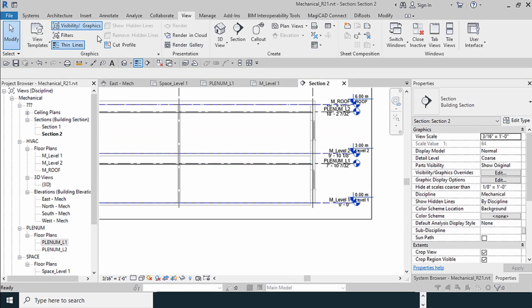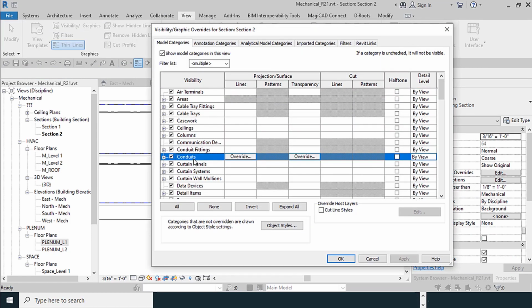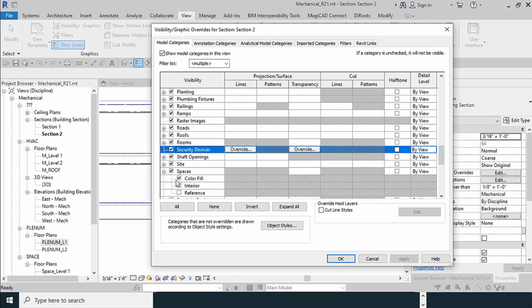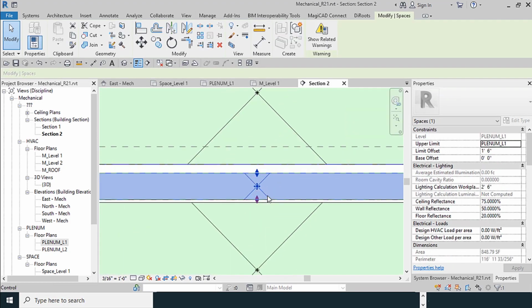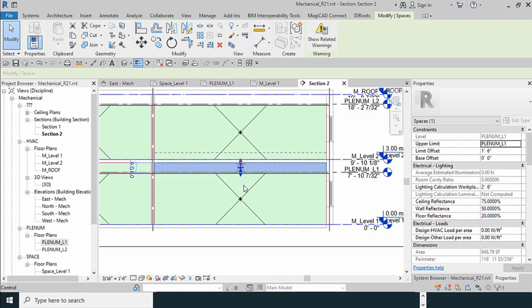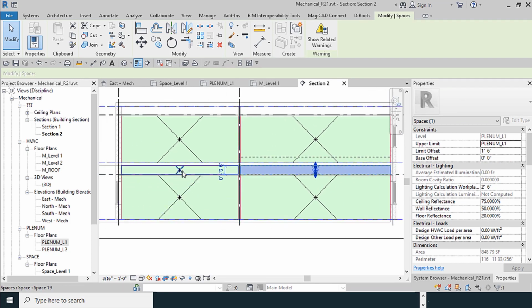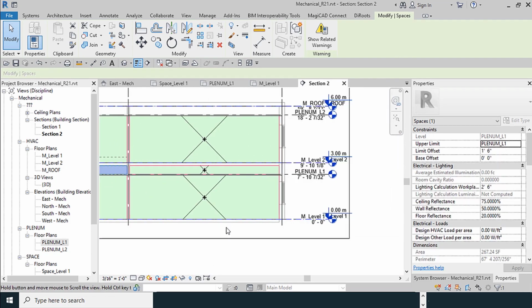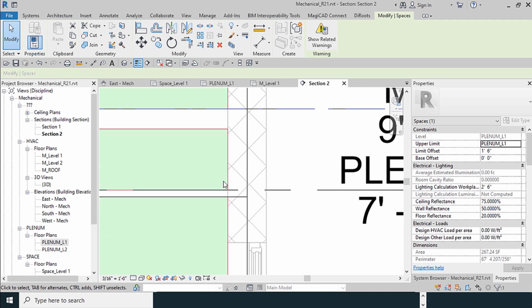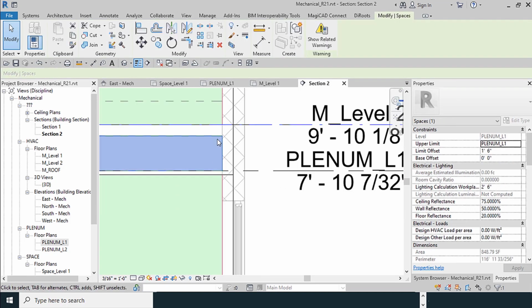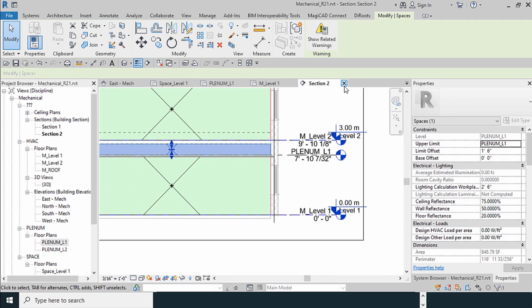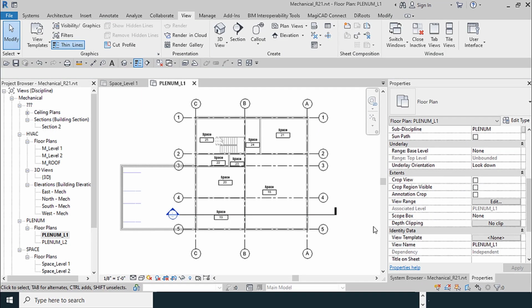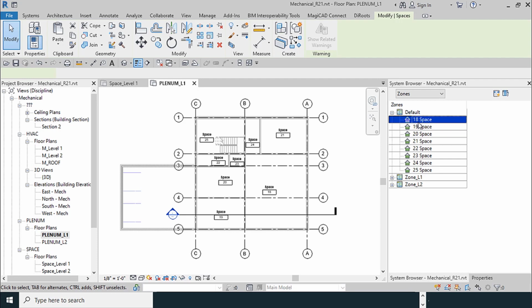Now from the View tab, go to Visibility Graphics. I select the space. As you can see, our spaces are placed here and here, exactly from Plenum to the bottom of the upper floor.